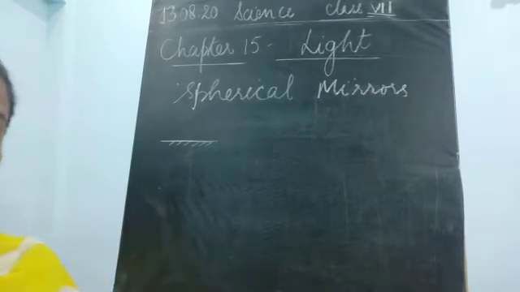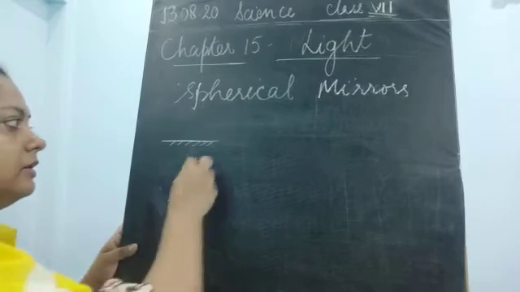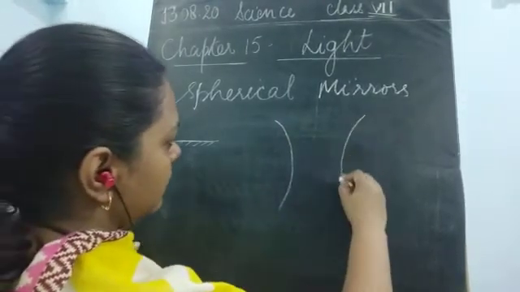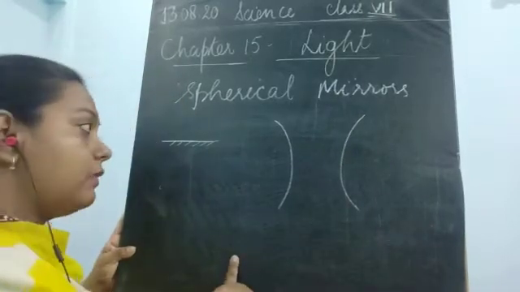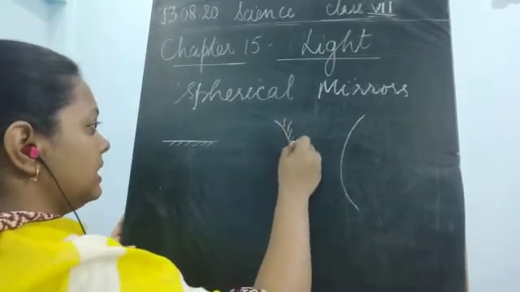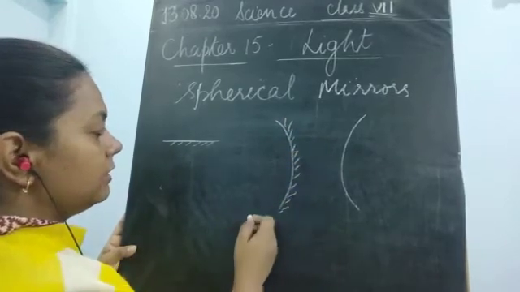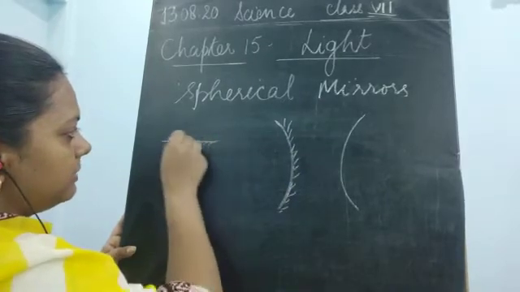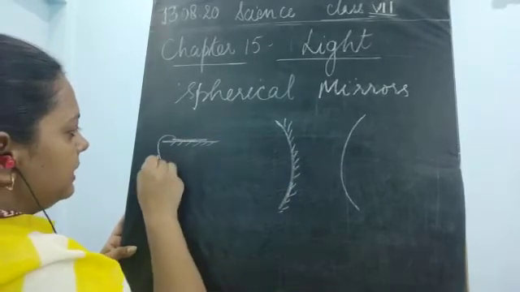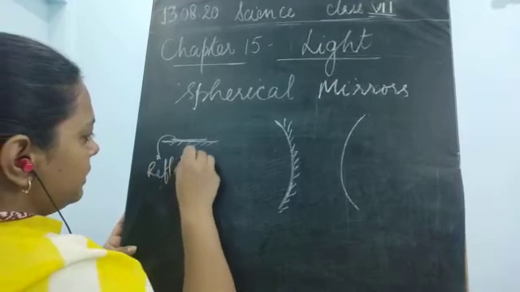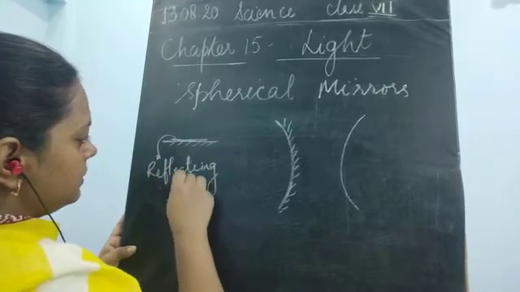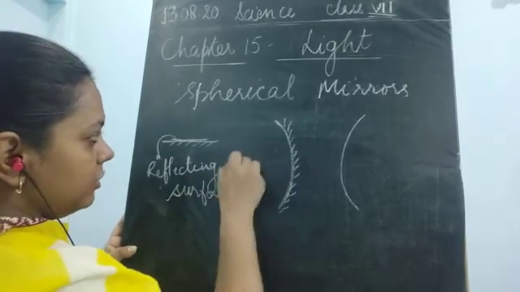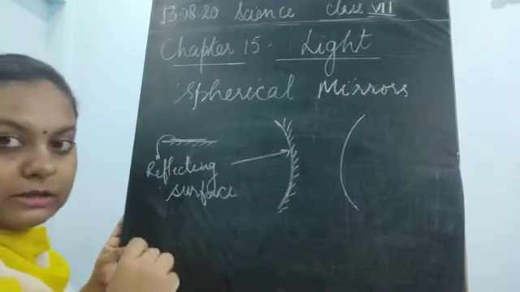Okay, so the curved surface will be drawn in the same manner, like you have to draw this. And this is another curved surface. Now what if I color this side? This becomes the reflecting surface. Why? Because I told you that in the plane mirror, the plane side becomes the reflecting surface. Here also the plane side is the reflecting surface, children.